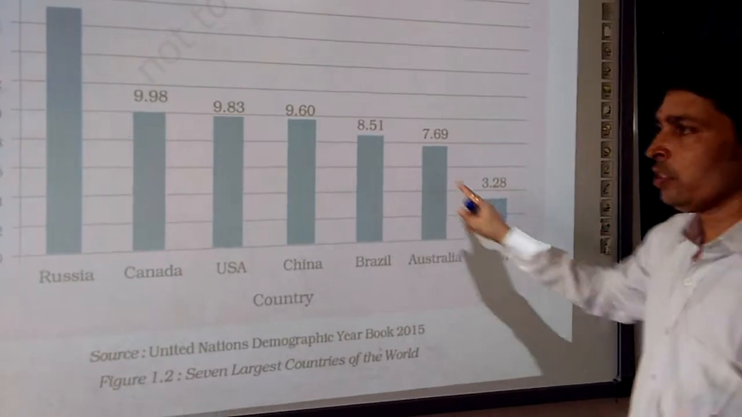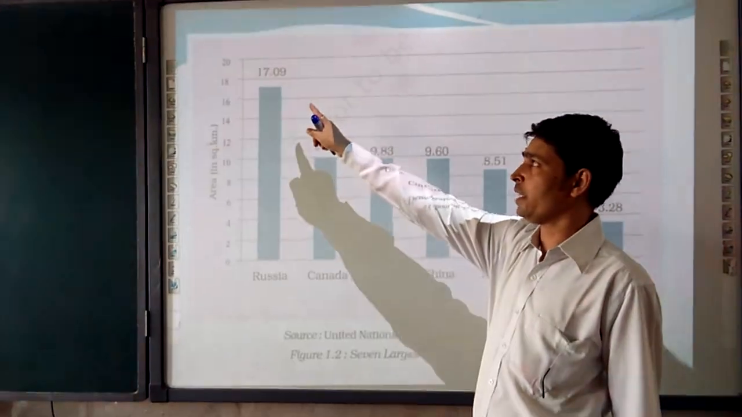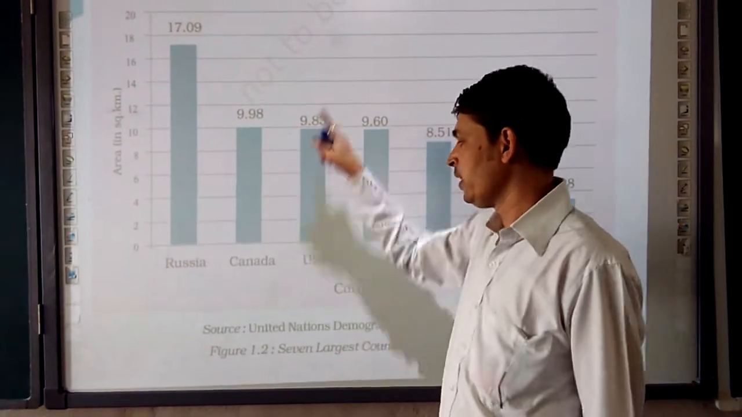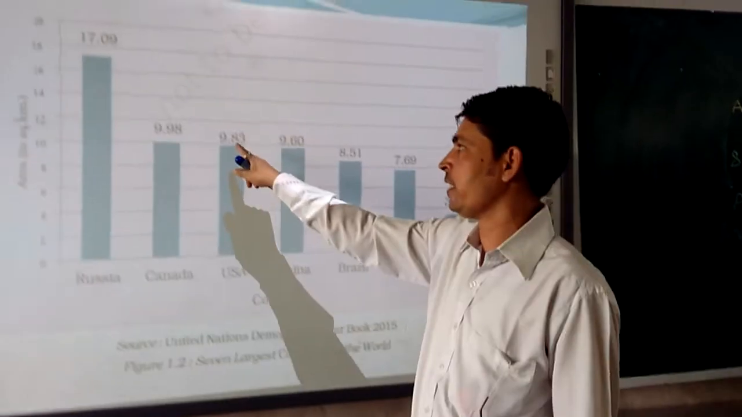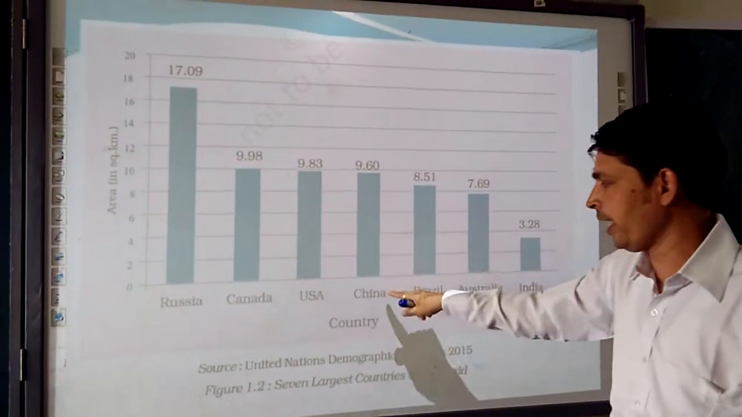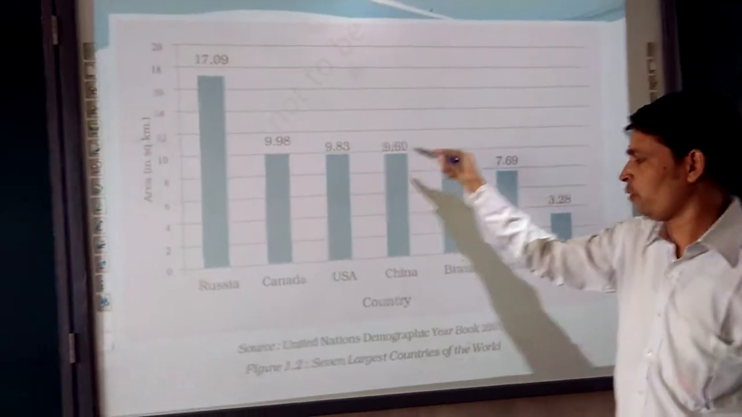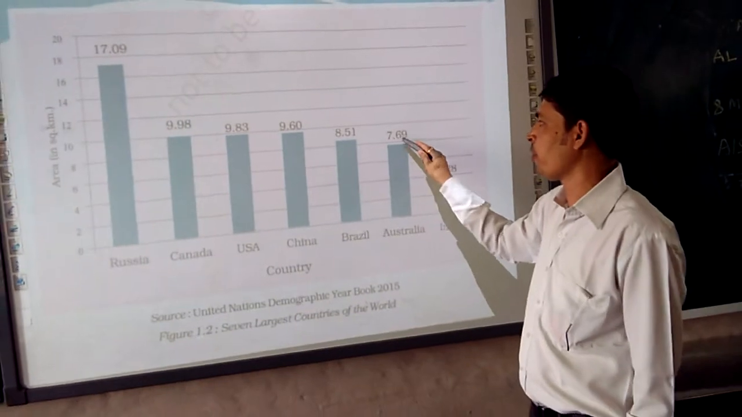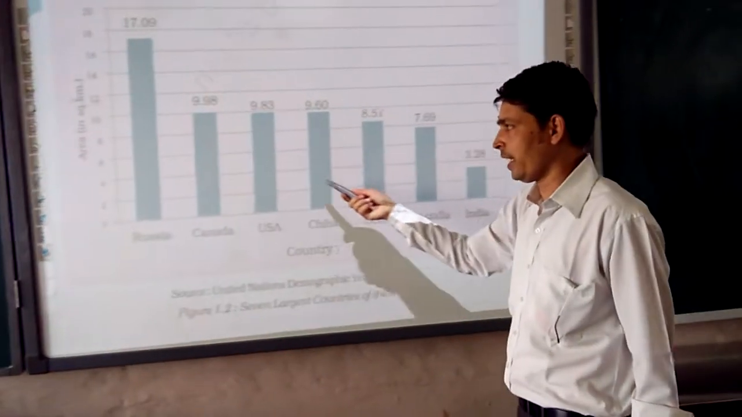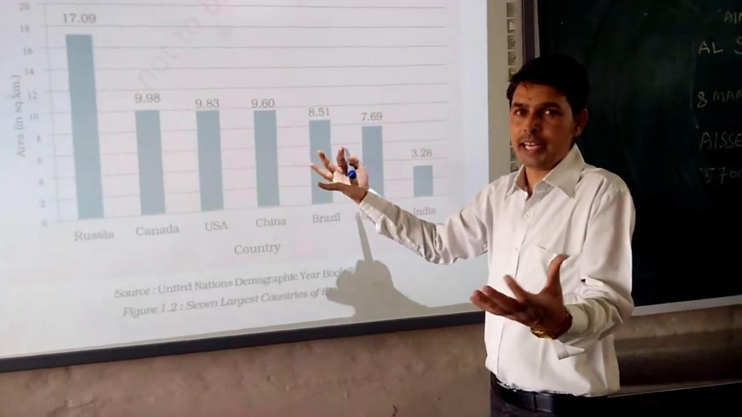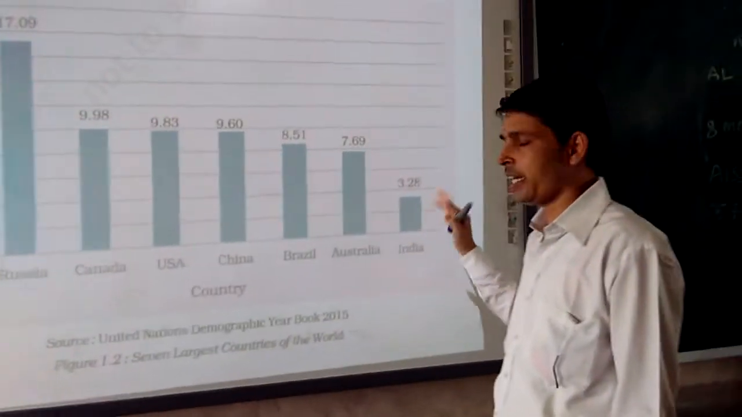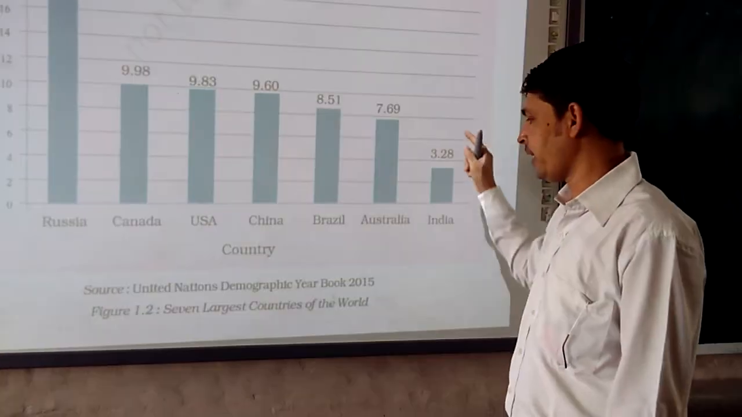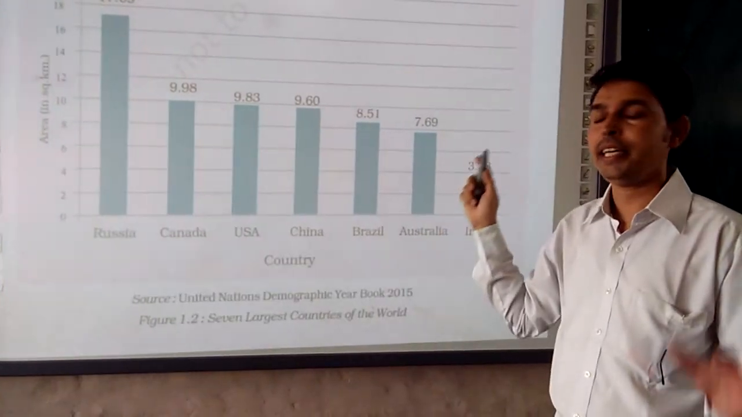So India is here. First number, Russia is there with 17.09. Second one, Canada is there, 9.98. Then after that, the United States of America is there, 9.83. Then China is there, 9.60. Then Brazil is there, 8.51. After that, Australia is there, 7.69. So these 6 countries are having more geographical area than India, and after that India is the country which is occupying 3.28 million square kilometer. By that, India is the 7th largest country in the world.